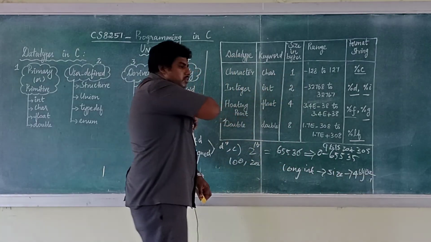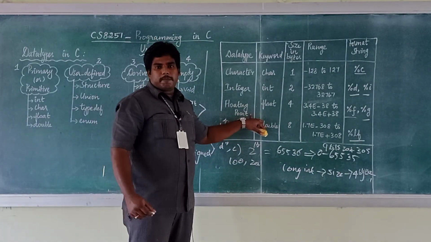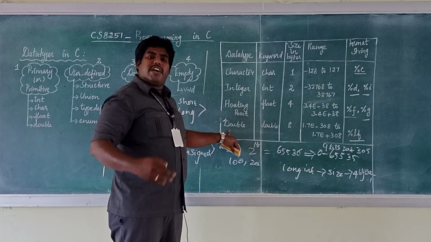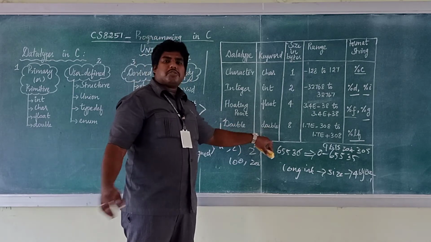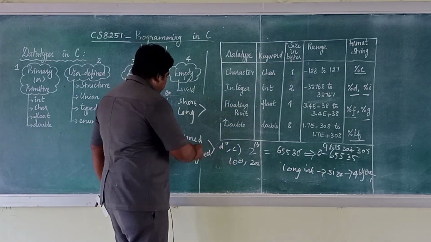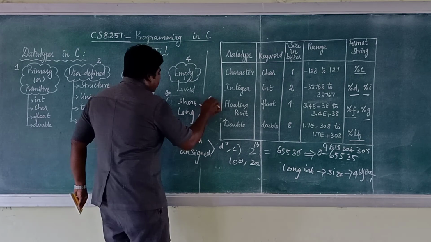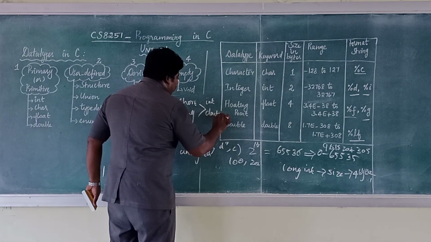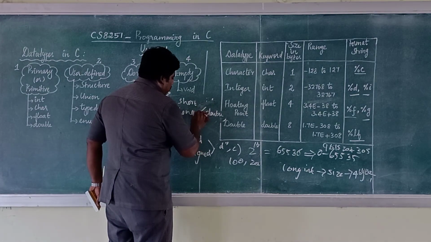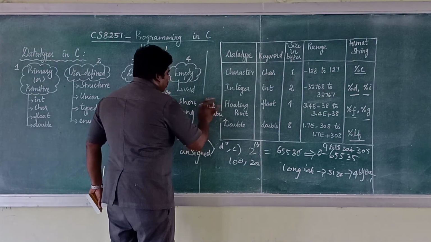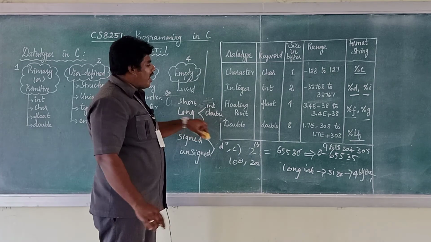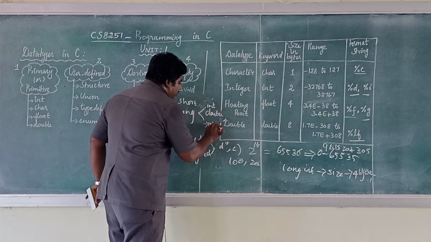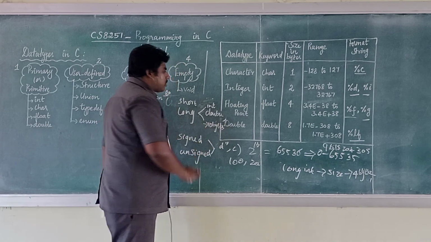Similarly, if your floating point precision value is very big, even bigger than double, we can use long double. So long int, long double. For long double, the size is 10 bytes.